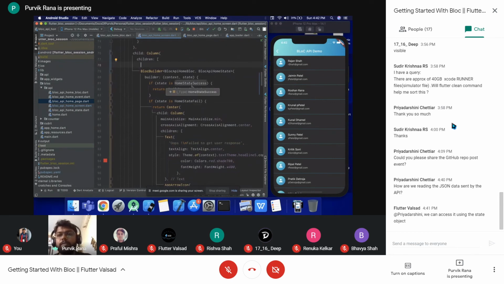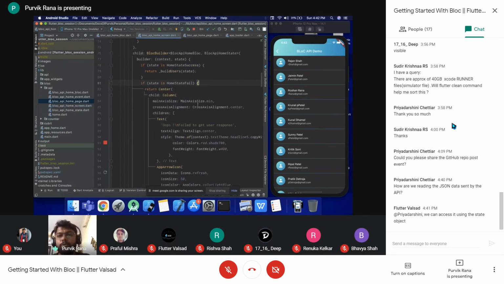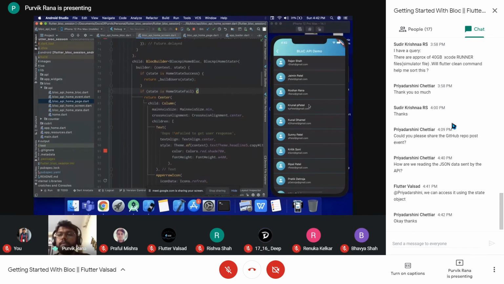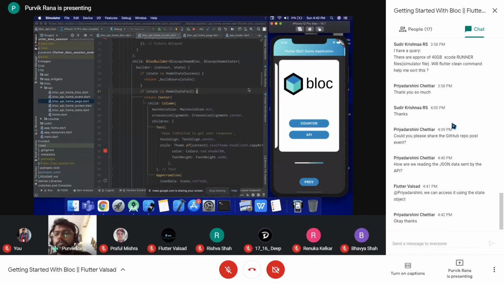So we can represent the separate UI portion with the separate block, which will be displaying a specific component. Initially both the loaders will be displayed, and when the data is there, both will be displayed with the data that is received from the API. So this way the block works.